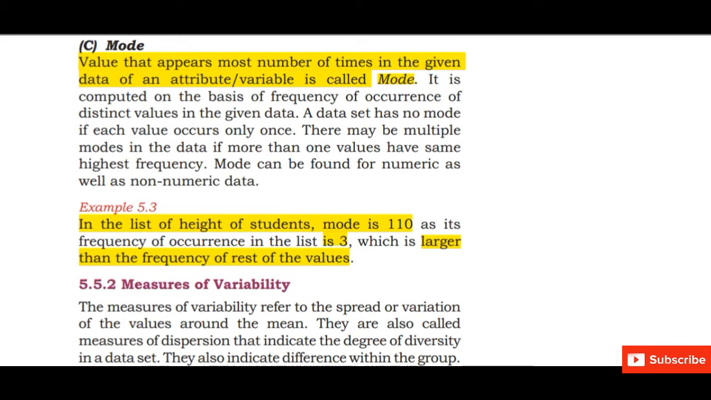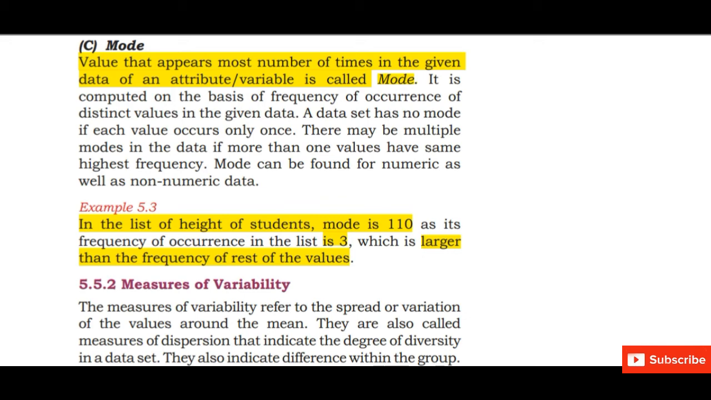Next, what is mode? The value that appears the most number of times in the given data of an attribute or variable is called mode. Mode can be found for numeric as well as non-numeric data. For example, in a list of heights of students, the mode is 110 as its frequency of occurrence in the list is 3. So it appears 3 times, which is larger than the frequency of the rest of the values.